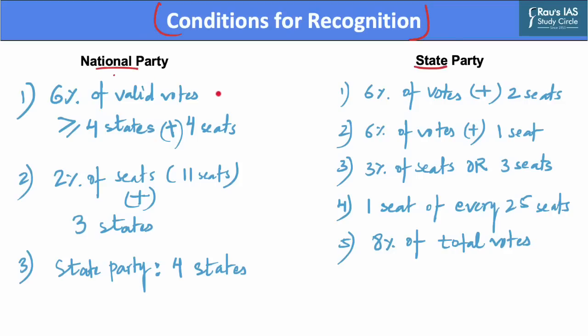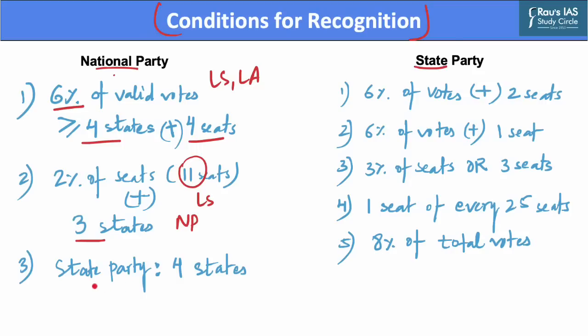The first condition is that in elections to either the Lok Sabha or the Legislative Assembly of a state, a political party secures 6% or more of valid votes polled from 4 or more states, and in addition, the political party wins at least 4 seats in the Lok Sabha from any of these states. The second condition is with respect to Lok Sabha elections. If a political party wins at least 2% or more seats in the Lok Sabha, that is 11 seats, and if these candidates are elected from 3 or more states, it can be classified as a national party.